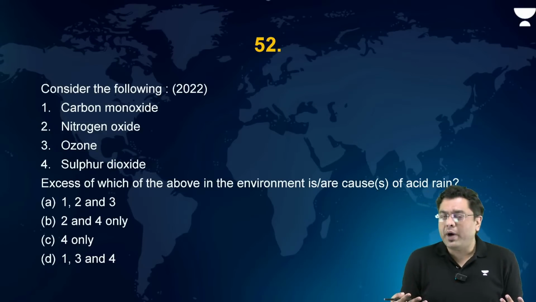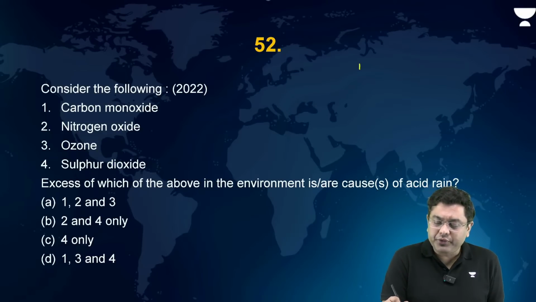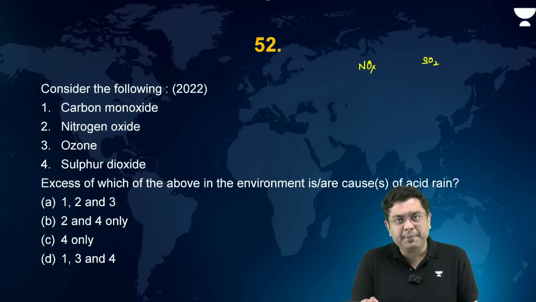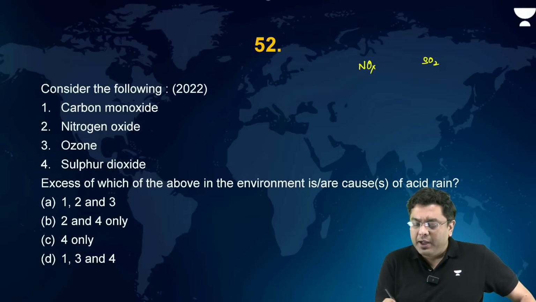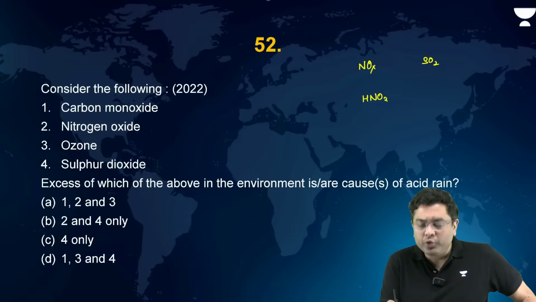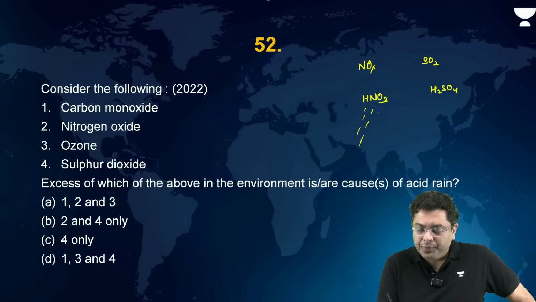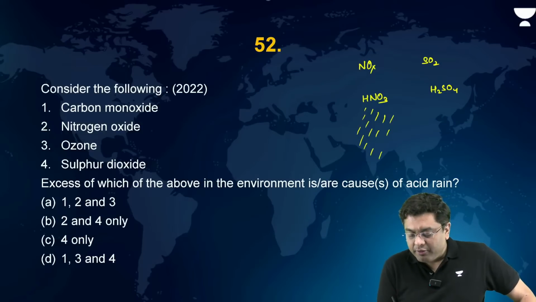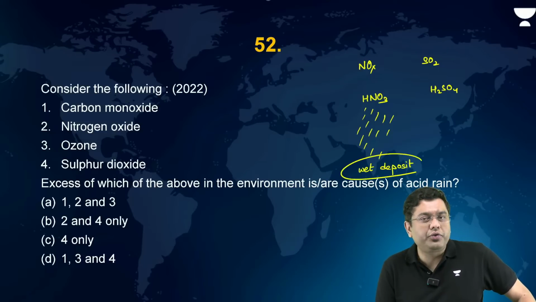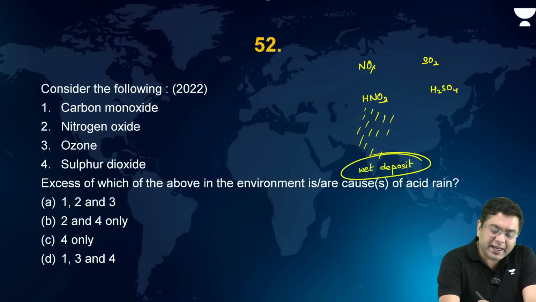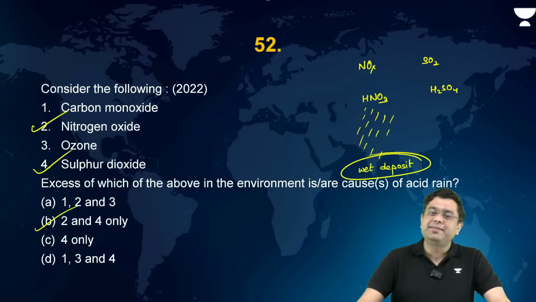Now, acid rain is caused why? When you have nitrogen oxides, right, and sulfur dioxide in the atmosphere. That combines with water vapor to produce nitric acid, a dilute nitric acid, or a dilute sulfuric acid. This can be brought down in the form of rainfall, right? What is known as wet deposit, or they can be carried by the winds and they can be deposited on the surfaces, what is known as dry deposit. So here the correct answer is 2 and 4. That is the correct answer.